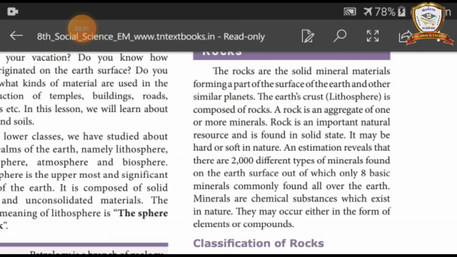It may be hard or soft in nature. An estimation reveals that there are 2000 different types of minerals found on the Earth's surface, out of which only 8 basic minerals are commonly found all over the earth. Minerals are chemical substances which exist in nature. They may occur either in the form of elements or compounds.